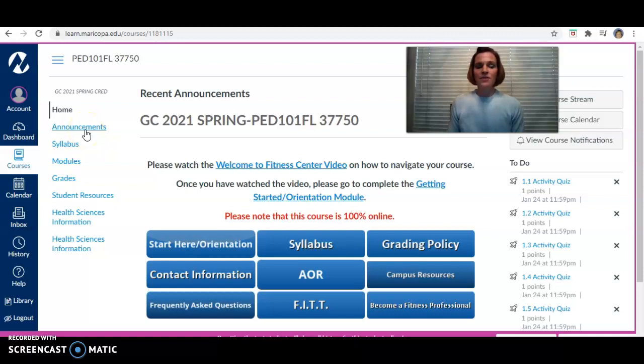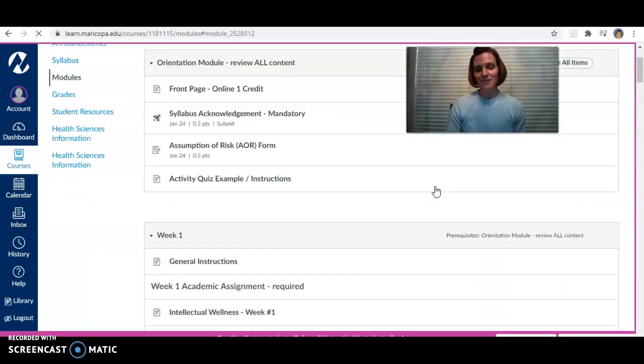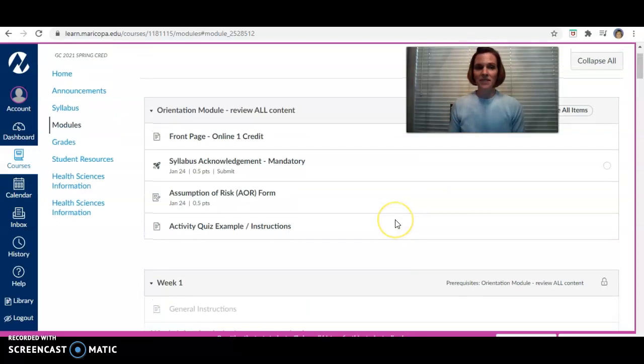Okay. So you can navigate the course by these buttons over here or the buttons in here. First thing you're going to do is click on that Getting Started orientation module. So you have a few things that you need to complete before you're allowed to get into that week 1 module. All of these things need to be completed by Sunday, January 24th at 11:59 p.m. So you're going to read over your syllabus and acknowledge that you got the syllabus, which is via a little bit of a quiz.